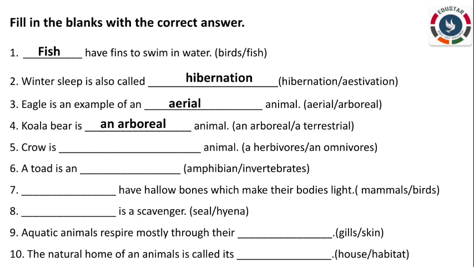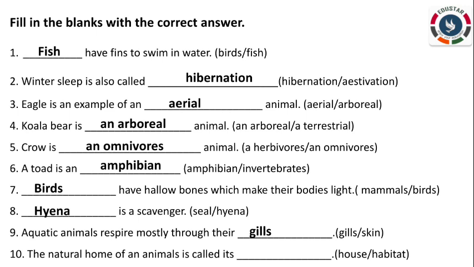Crow is dash animal. It is an omnivore. A toad is a dash, amphibian or invertebrate. Toad is an amphibian. Dash have hollow bones which make their bodies light. Mammals or birds? Answer is birds. Dash is a scavenger. Seal or hyena? Answer is hyena. Aquatic animals respire mostly through their dash, gills or skin. Most of the aquatic animals respire through gills.